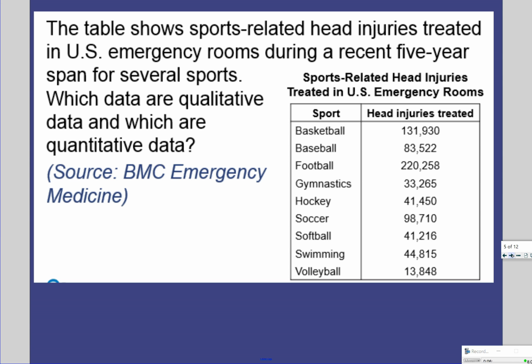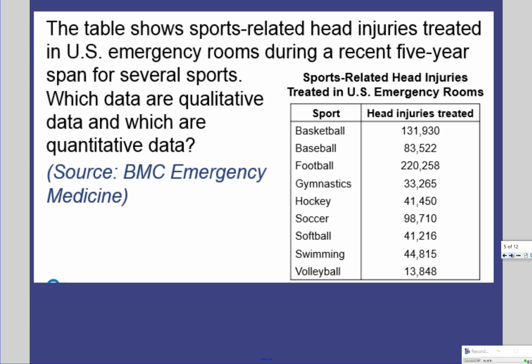It says the table shows sports-related head injuries treated in U.S. emergency rooms during a recent five-year span for several sports. Which column of data represents qualitative data and which represents quantitative data? So the first column is the different sports. The second column is the head injuries. Which of the two is qualitative?